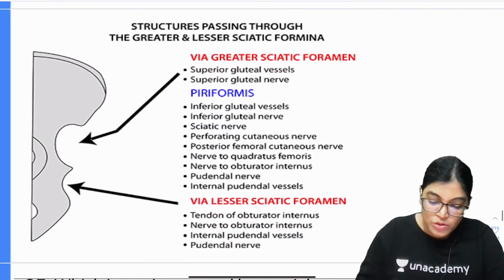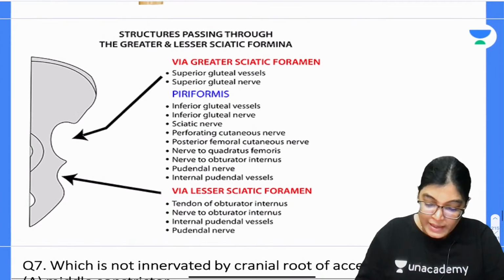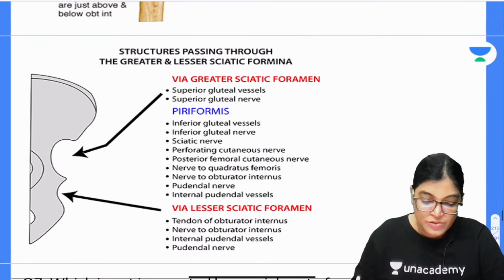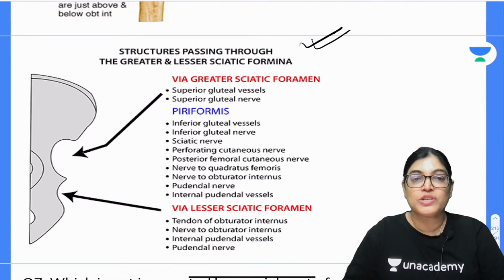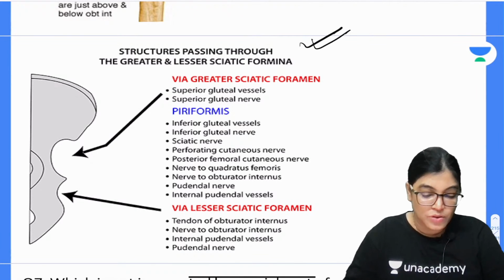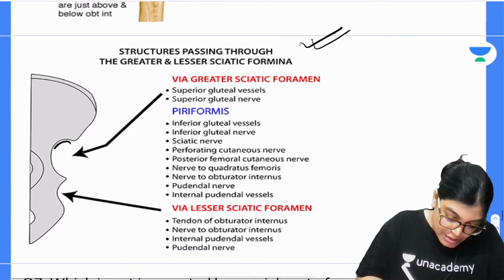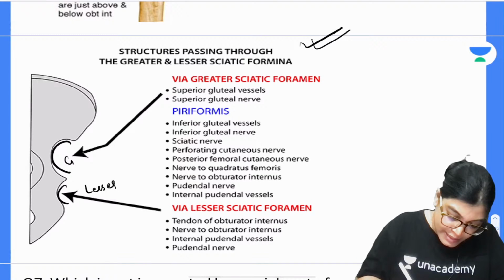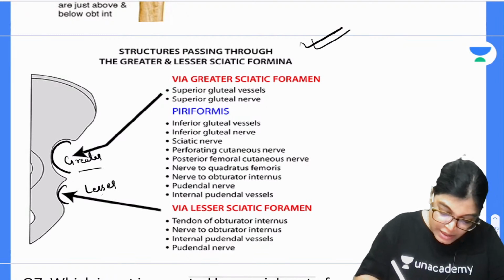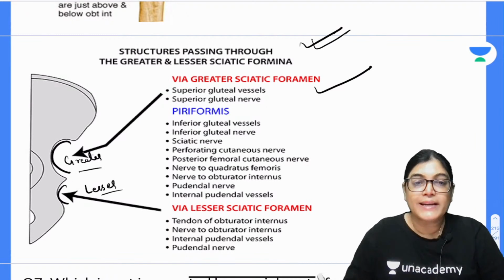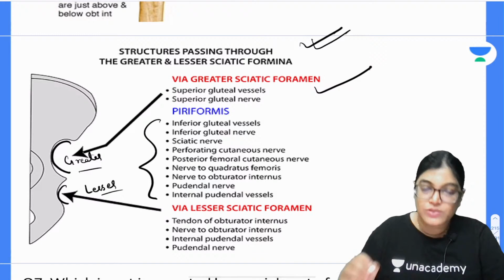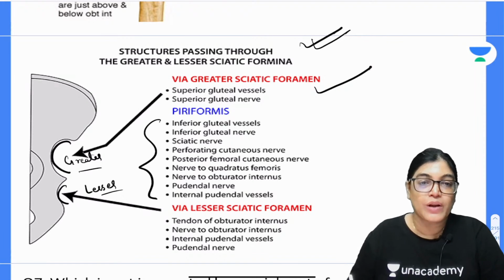Now for those who want to revise, they can quickly revise the structures passing through the greater and the lesser sciatic foramen. So this is the greater one and this is the lesser one. Structures traversing via the greater sciatic foramen: above the level of piriformis are the superior gluteal nerves and vessels. Below piriformis, the following structures are passing through the greater sciatic foramen.